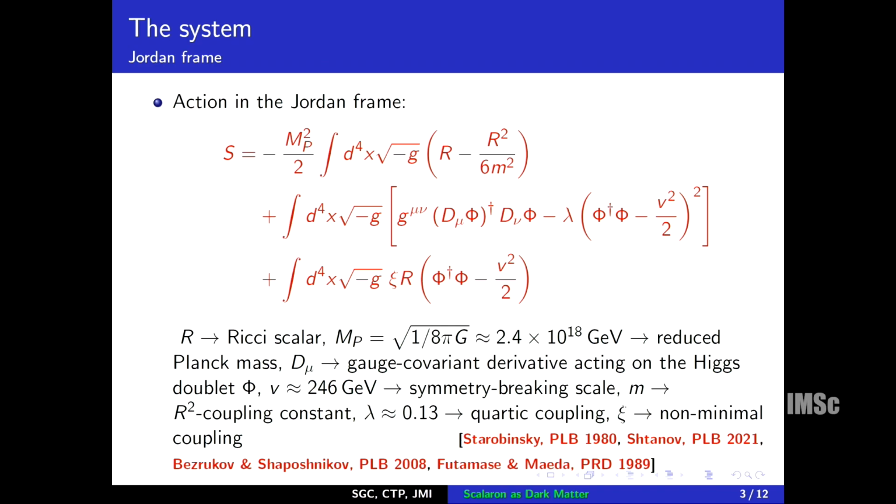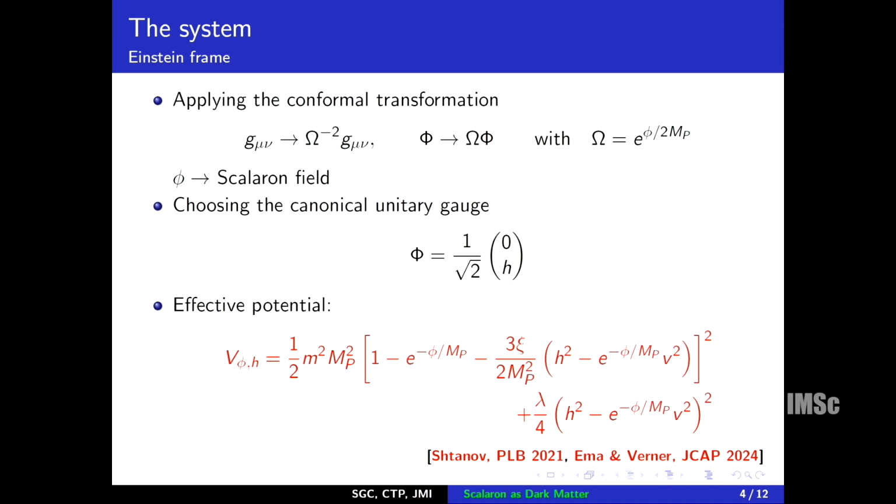Okay. So, now if we do a conformal transformation of this action, we can go over to the Einstein frame, and the conformal factor is given by this, where this phi field, which is the scalar degree of freedom of R square gravity, is known as the Scalaron field. After choosing a unique canonical unitary gauge, we get this effective potential for the phi field in the Einstein frame. As we can see, there is an explicit interaction of the Higgs field and the phi field in the Einstein frame, besides that coming from the non-minimal coupling.